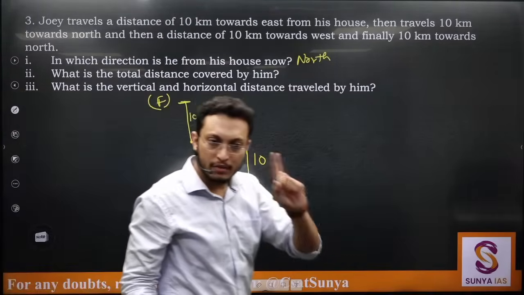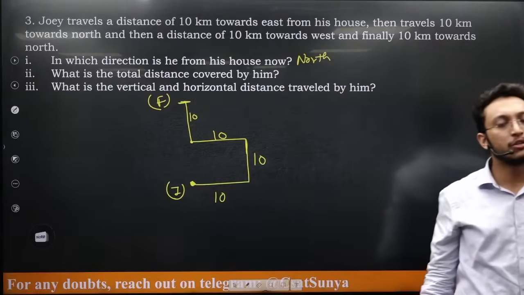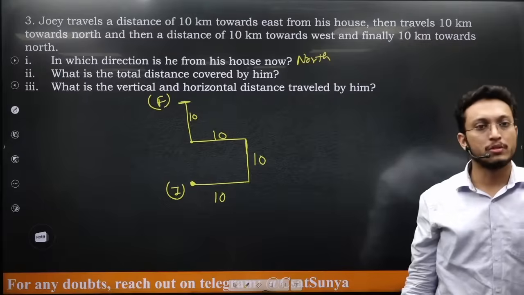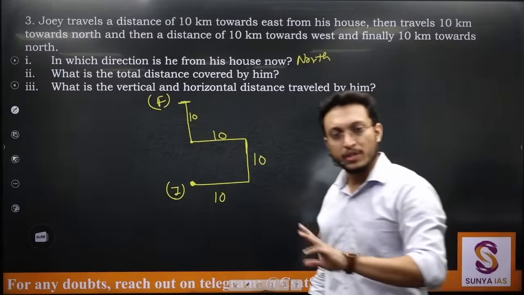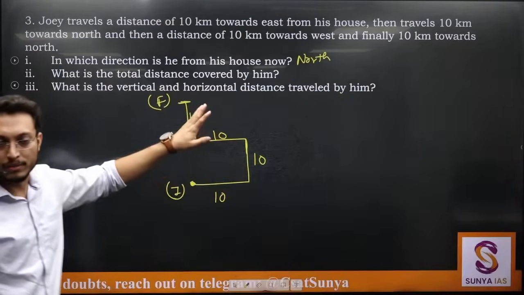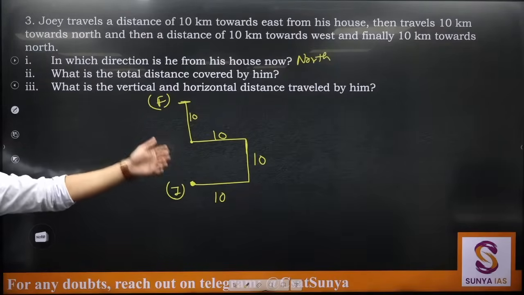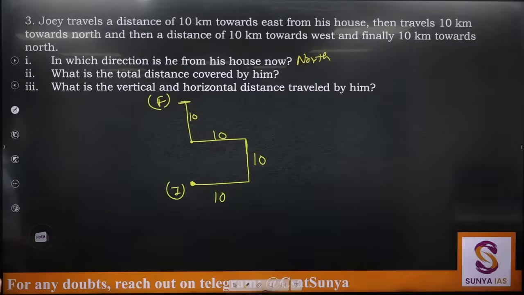CSAT is not difficult because of difficult questions. CSAT is also difficult because of silly mistakes. Many silly mistakes happen there, and especially in exam conditions these mistakes happen. It is very human of us to make silly mistakes, so try to be conscious there and try to avoid such mistakes.